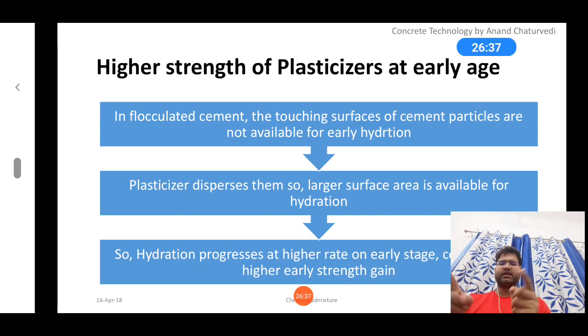But as time goes by, whatever sheath has been formed will dissolve in the CSH gel, calcium silicate hydrate gel, which is formed because of the hydration process. It is a product of hydration. As soon as it dissolves in that, the reaction process will go on as usual. But for the time being, initially, it will hamper the early strength and early setting time also.